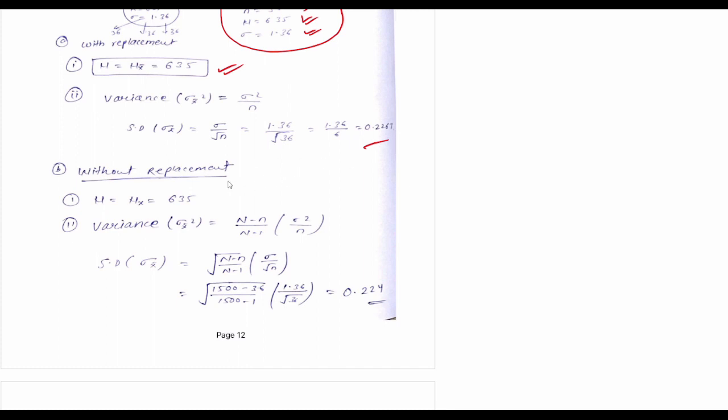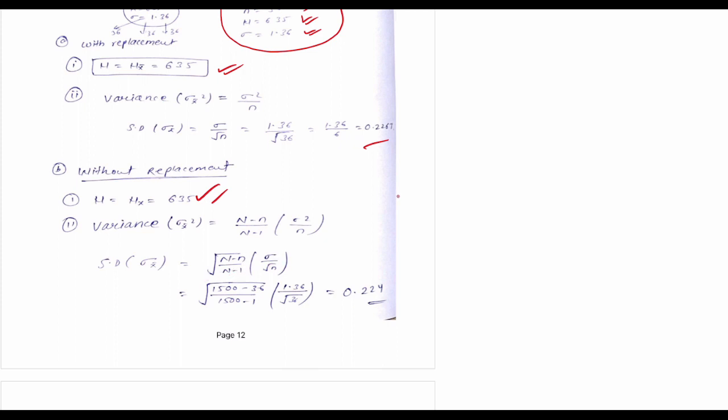Now see without replacement. For without replacement also the mean is the same, mu equal to mu x bar. For finding variance, the formula is (N minus n) by (N minus 1) times sigma square by n. For standard deviation, take the square root of variance. So it is the square root of (N minus n) by (N minus 1), times sigma by root n.